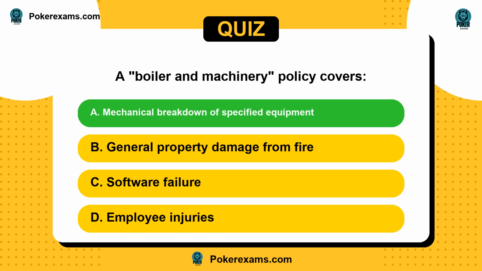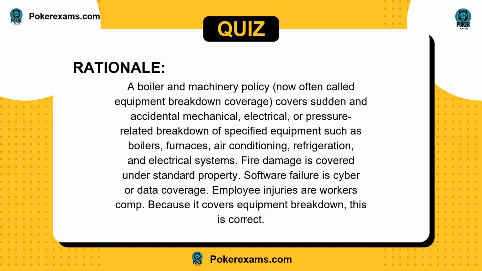The answer is A. A boiler and machinery policy, now often called equipment breakdown coverage, covers sudden and accidental mechanical, electrical, or pressure-related breakdown of specified equipment such as boilers, furnaces, air conditioning, refrigeration, and electrical systems. Fire damage is covered under standard property. Software failure is cyber or data coverage. Employee injuries are workers' comp. Because it covers equipment breakdown, this is correct.